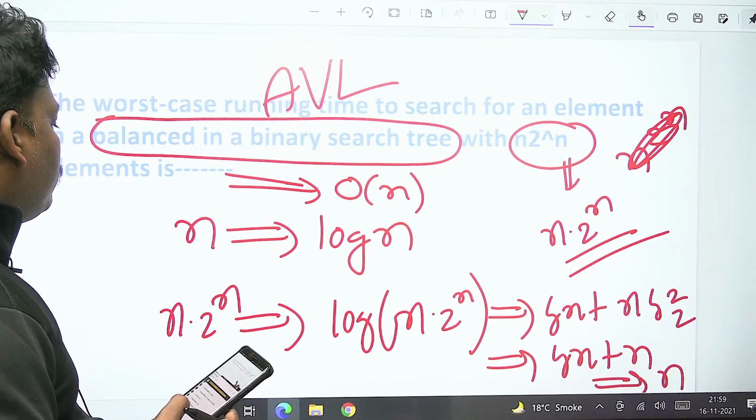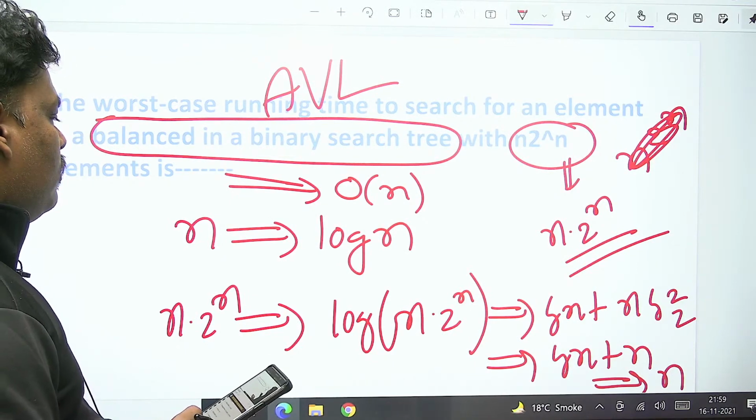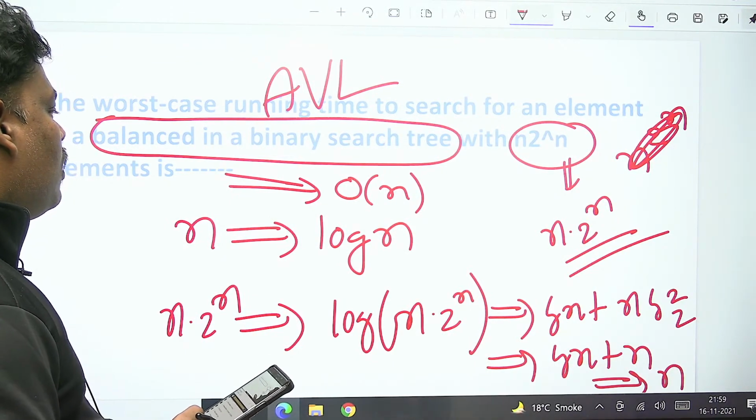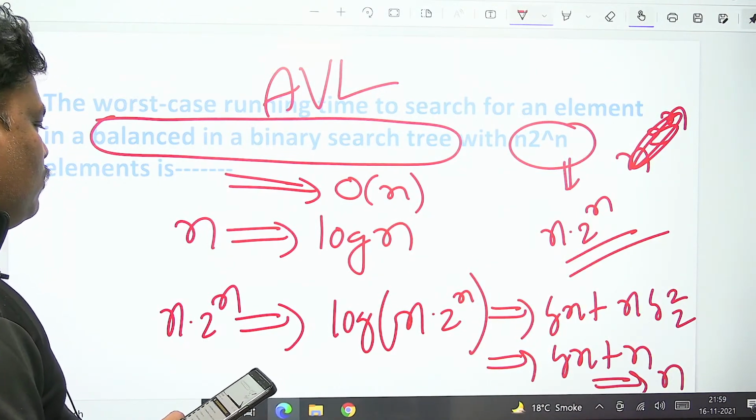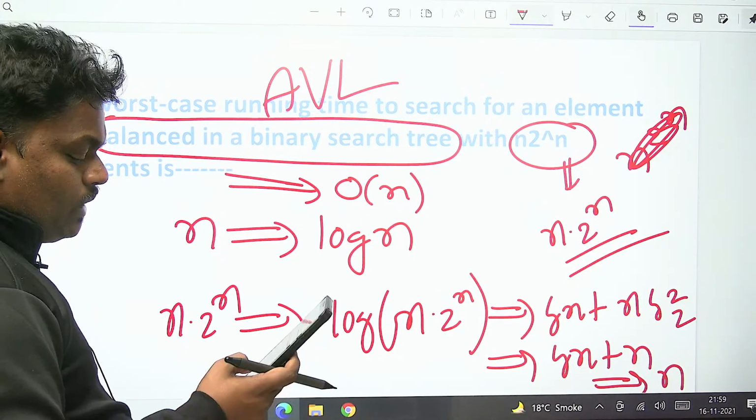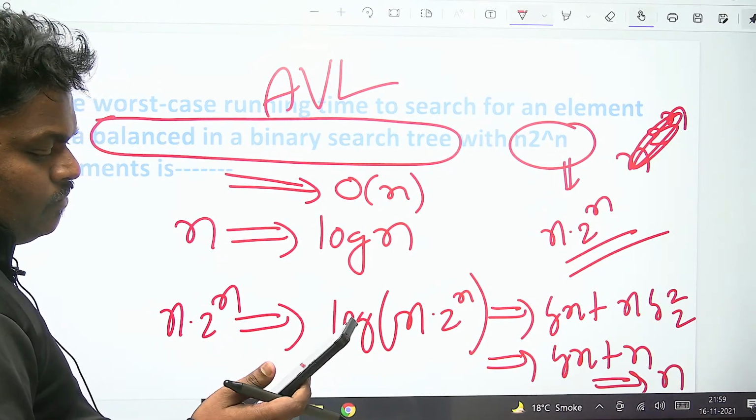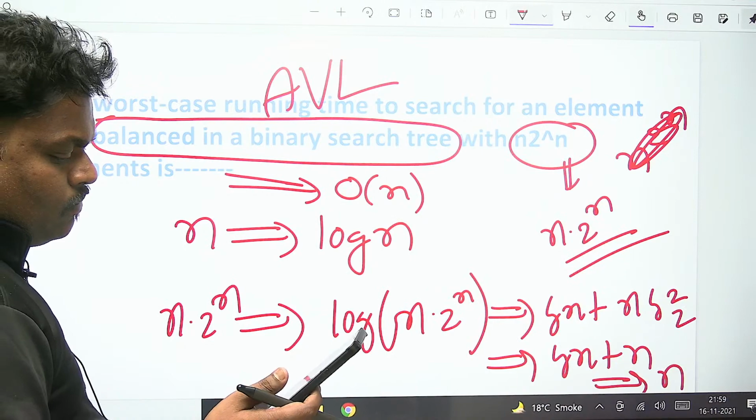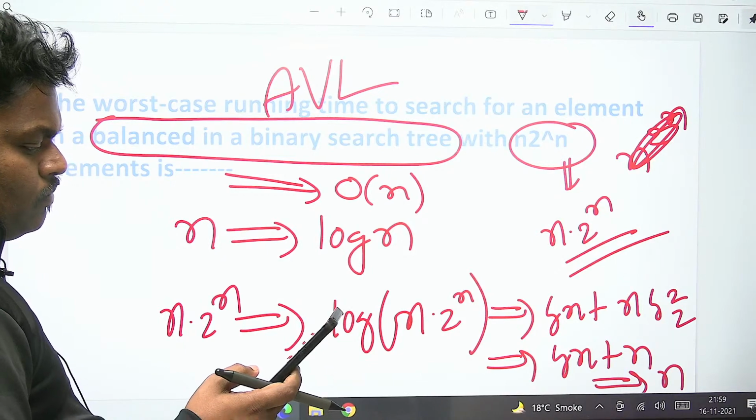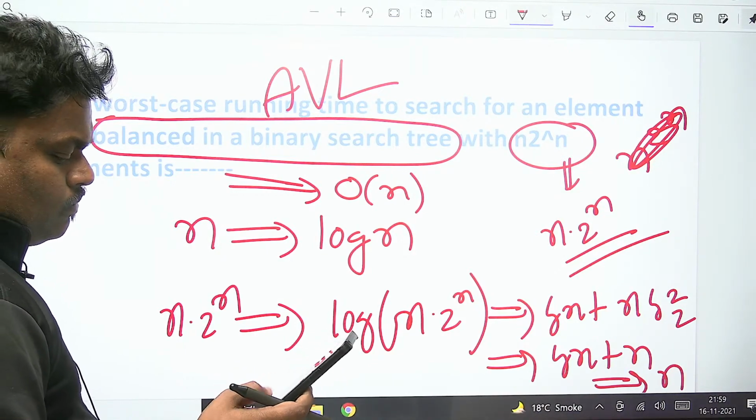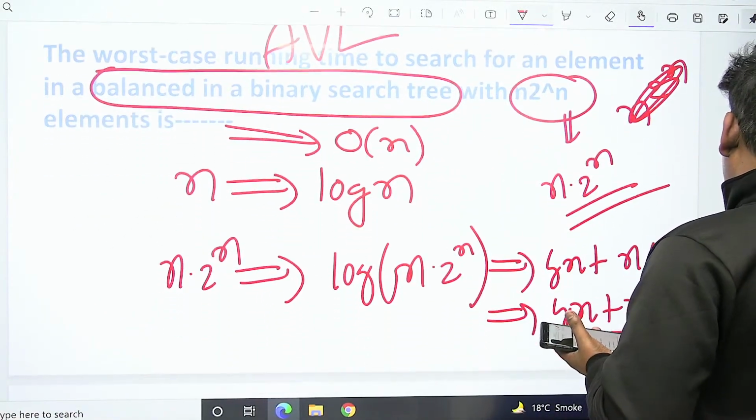N into 2 power n elements means log of n into 2 power n, means log n plus log 2 power n, which becomes n into log 2 base 2, which is nothing but log n plus n, which is nothing but n. Check if anyone has any doubt. The answer for this problem is n.